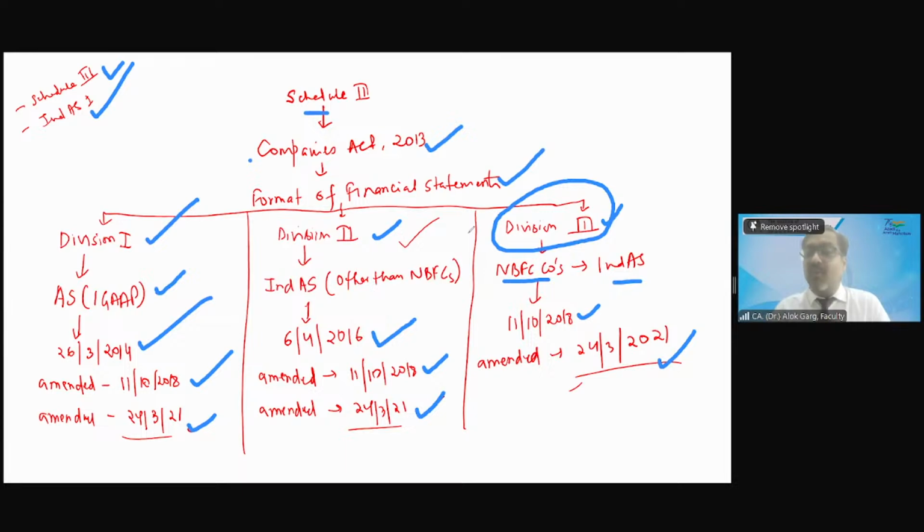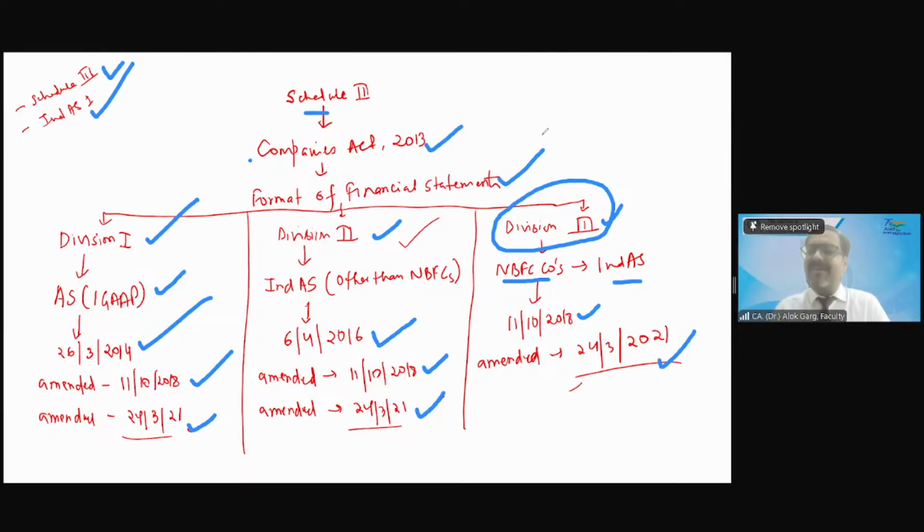That article googled the format of financial statement as per Companies Act for NBFC companies. He had just written these words into Google. And you know what Google provided? Google provided Division 3 to Schedule 3. आजकल आपने सुना होगा ना, सही प्रॉम्प्ट देना पड़ता है तभी आपको सही आंसर मिलता है. You have to give the right prompt. So Google has provided Division 3 to Schedule 3.